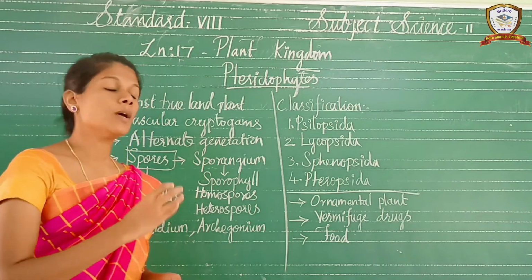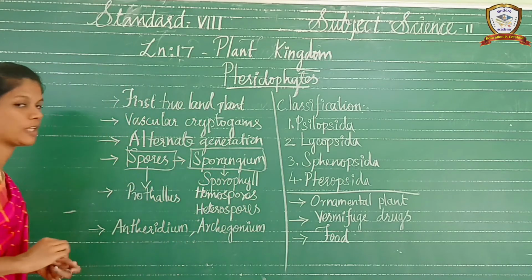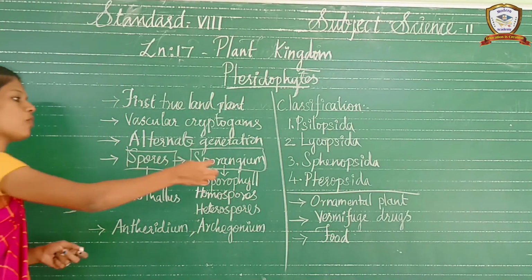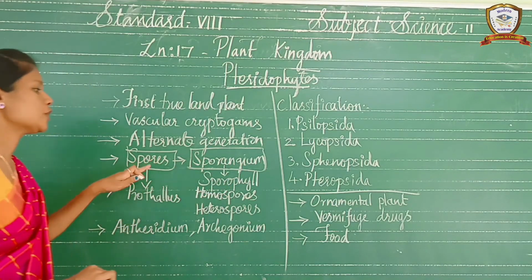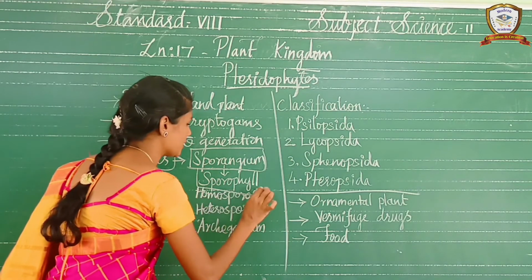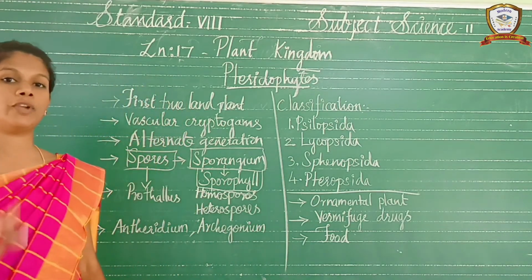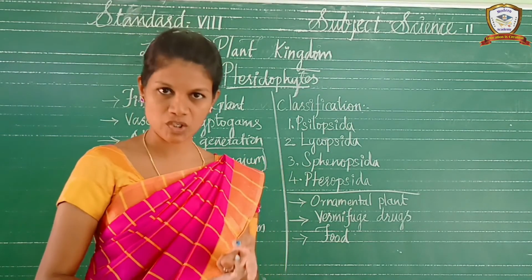The spores are produced from a structure. That structure is called the sporangium. So the sporangium only bears the spores. The sporangium only produces the spores. The sporangium is produced from a leaf-like structure that is called the sporophyll. So the sporophyll produces the sporangium.